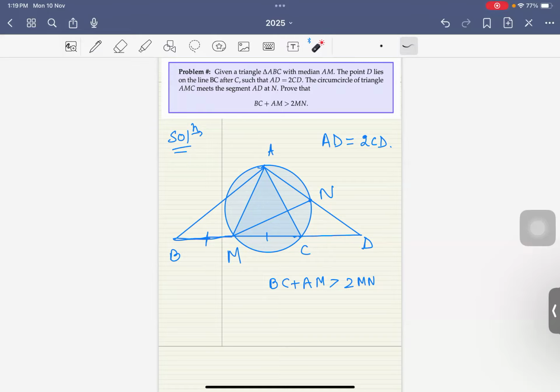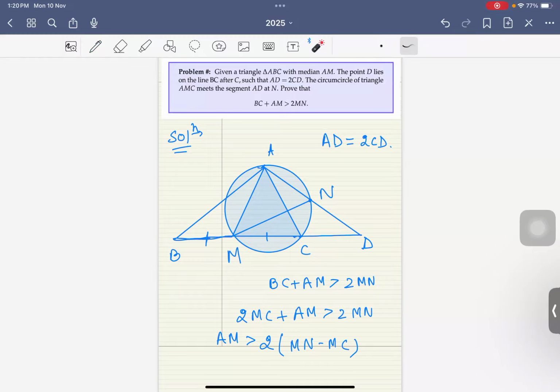Okay, all right. So first of all, BC is not nice actually. So I'm going to just say that BC is 2MC. So I'm going to rephrase what we have to prove: that 2MC plus AM is greater than 2MN, or AM is greater than 2MN minus 2MC, right?